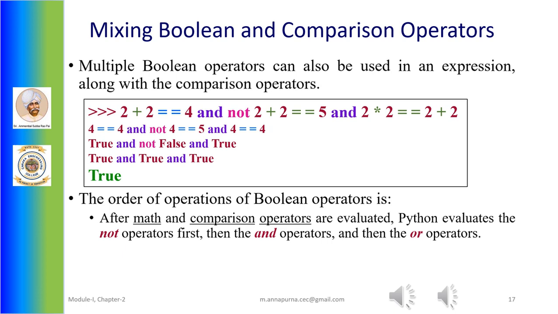The Boolean operators also have an order of operation just like the math operators do. After any math and comparison operators are evaluated, Python starts evaluating the Boolean operators. Among the Boolean operators, the not operator has the highest precedence and it is evaluated first. Then the AND operator is evaluated and then at the end the OR operators are evaluated.